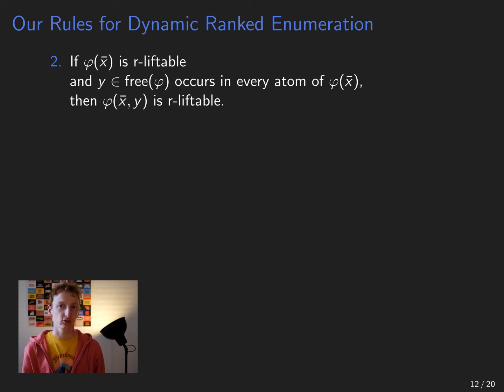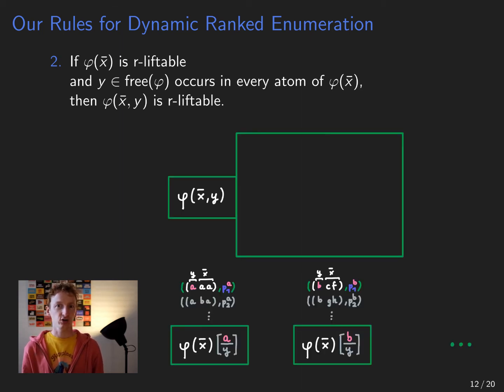And so when we map y to any constant a, we can apply our dynamic ranked enumeration algorithm to the query that has only output variables x to get child instances. Okay, we use these child instances now to create our algorithm. What we do is we keep a priority queue with one entry for every constant a that is supported by our database. And this priority queue stores for each such constant the probability of the next output tuple that the child instance for that constant has.